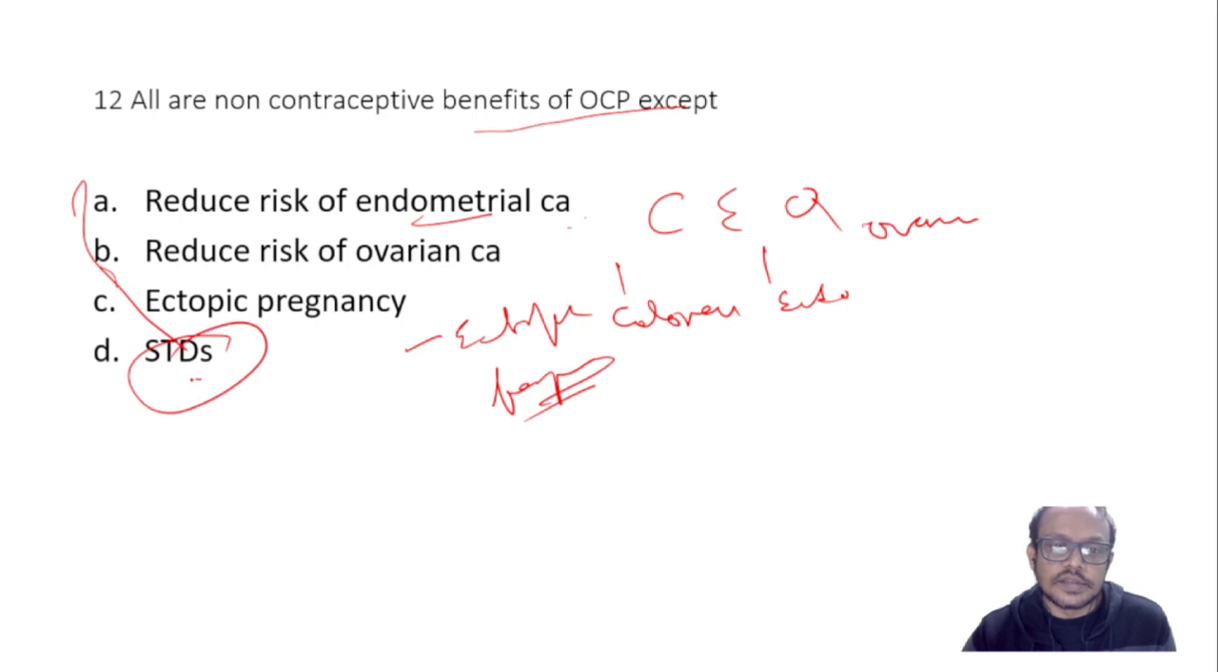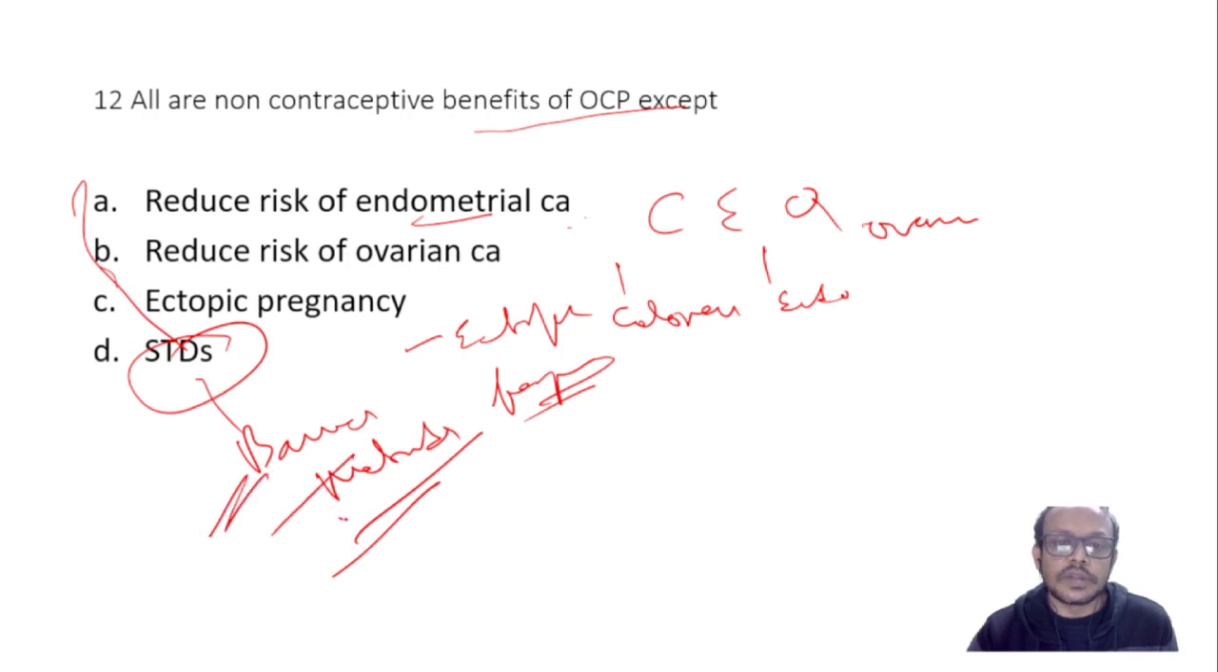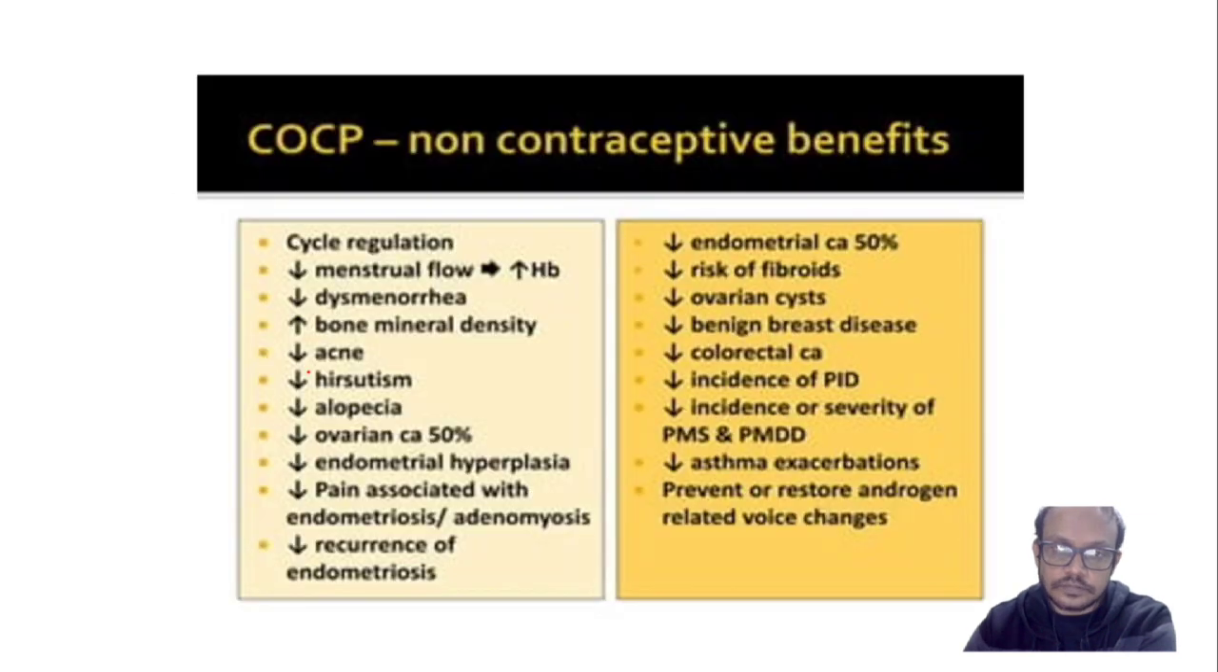STD is prevented only by the barrier methods, like condoms. So here the answer should be the STD, sexually transmitted disease, prevented by the barrier method, not by the OCP. These are some non-contraceptive benefits of the OCP.